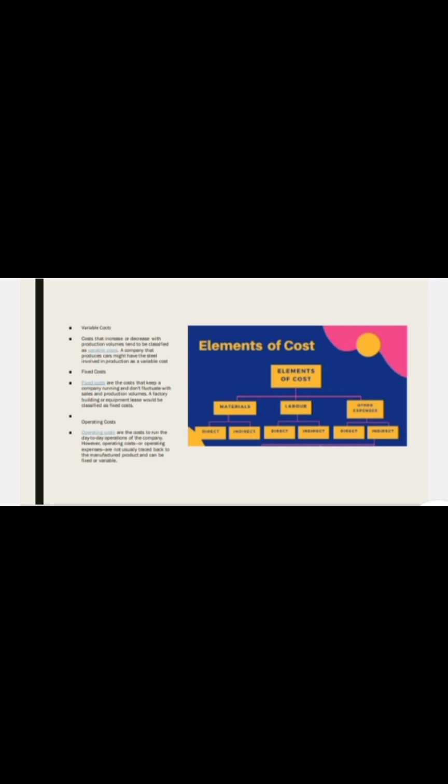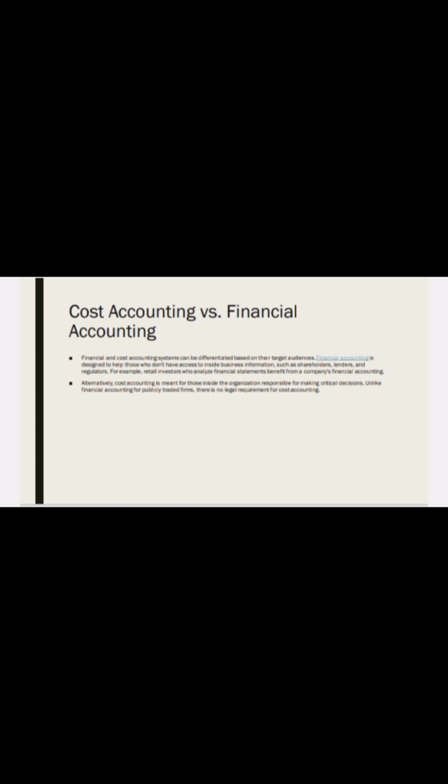Next we are going to see the difference between financial accounting and cost accounting. The purpose of financial accounting is to show the result of the business. It includes the information regarding profit or loss and the financial position of a company. The purpose of cost accounting is to provide information to the management for decision making, planning and controlling. The next point, financial accounting records external transactions, but cost accounting is concerned with internal transactions.